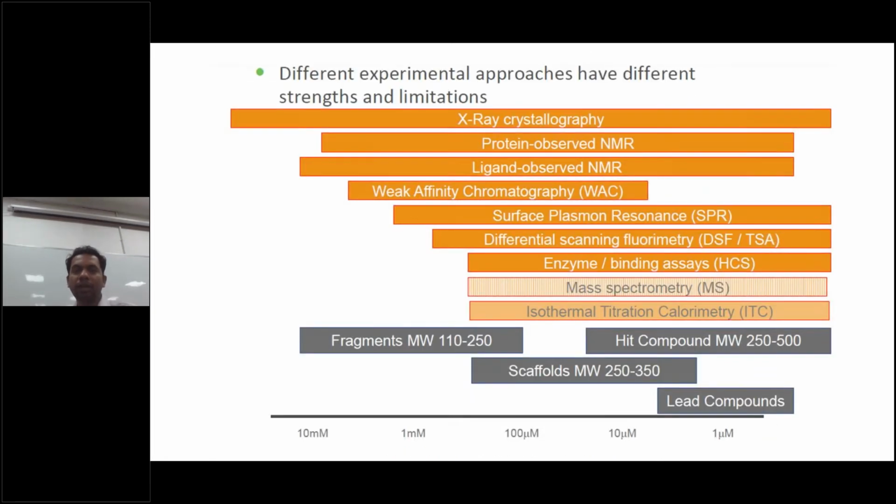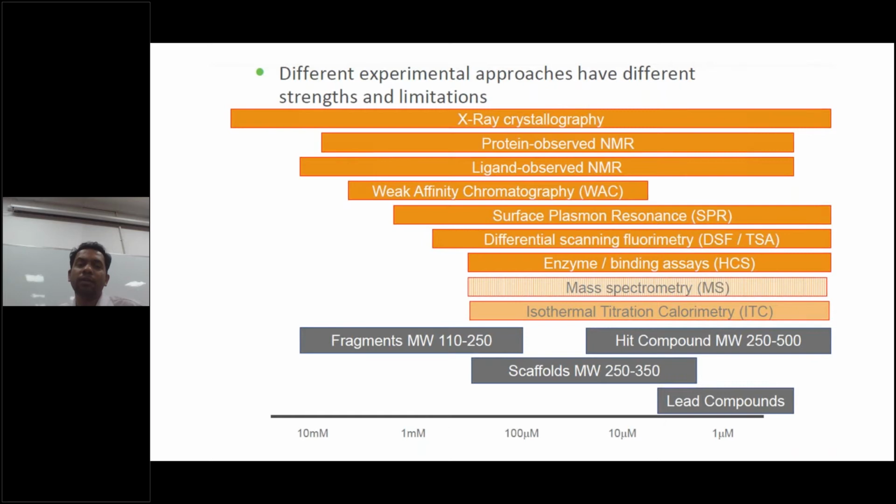So next, what are the different methods available to check whether the binding affinity is happening or not. That is the initial step. When you check any fragment, you really have to check it with the target enzymes or proteins to see whether binding is happening or not. These are the different methods. It can be X-ray crystallography. It can be protein-observed NMR or ligand-based NMR. Generally the structural biology people will come into the picture. They will do those kinds of studies.